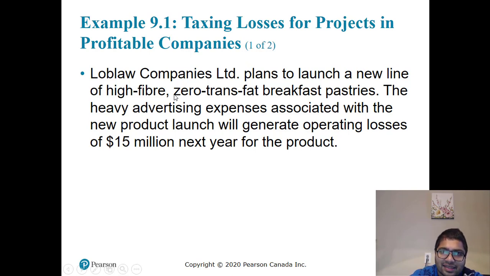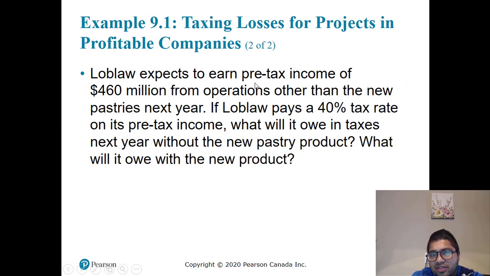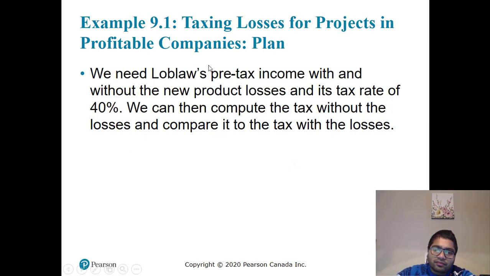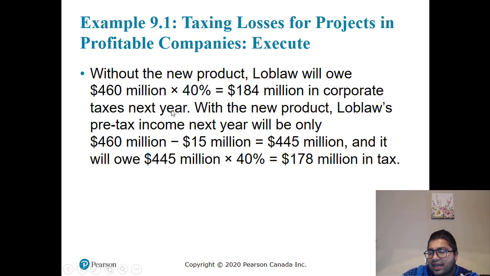So they have given an example. Loblaws plans to launch a new line of high fiber, zero trans fat breakfast pastries. The heavy advertising expense associated with the new product will generate an operating loss of $15 million next year. Loblaws expects to earn a pre-tax income of $460 million from operations other than the new pastries. If Loblaws pays a 40% income tax, what will be the taxes owed next year? What is it because of the new product? We need to know Loblaws' pre-tax income without the new product's losses, and its tax rate of 40%. We can then compute tax without losses and compare to tax with losses.